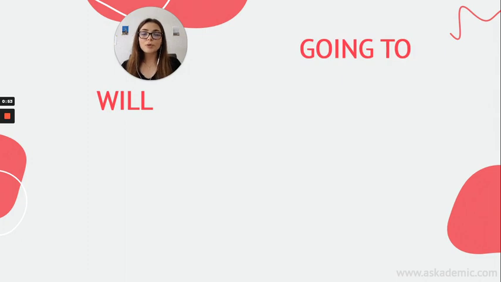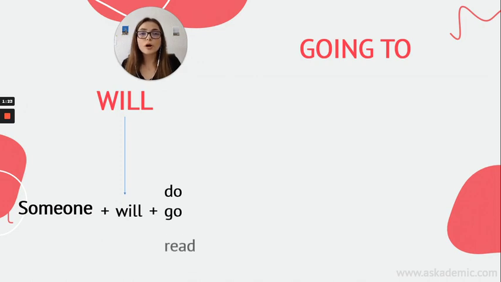So how can we make a sentence with will? What structures do we use? So firstly, we should have a subject, right? Like any other sentence. Like I, you, we, whatever you say, we should have someone to do that. And then we simply put a will after the subject. And then we have the basic form of the verb we want to use, like do, like go, or read. So we can say I will go, she will do, he will read, they will read, okay?